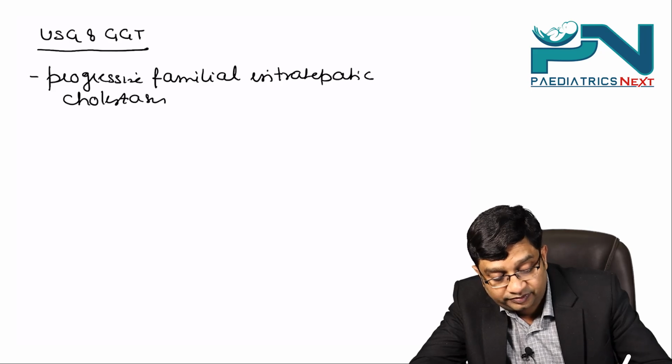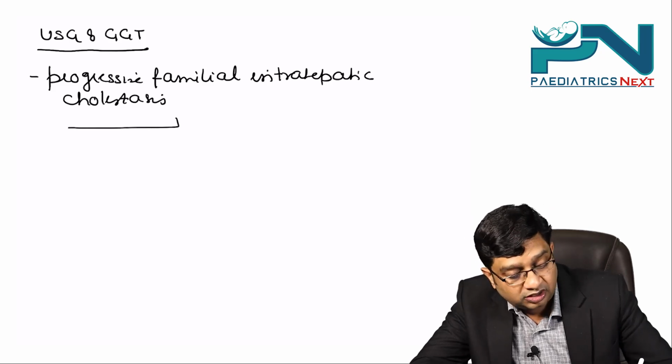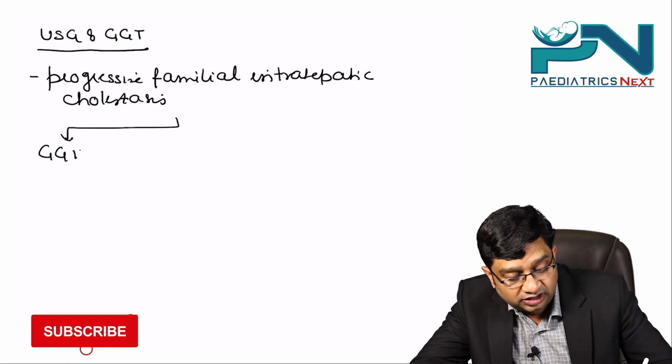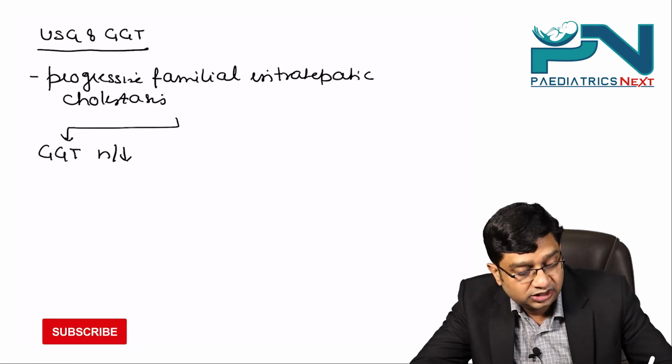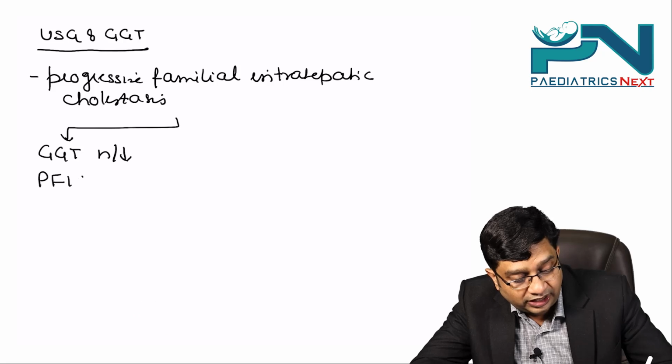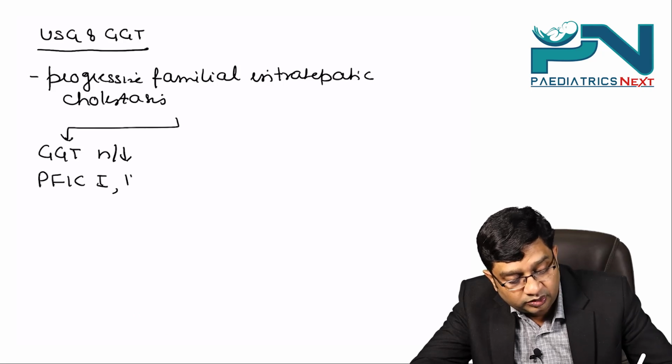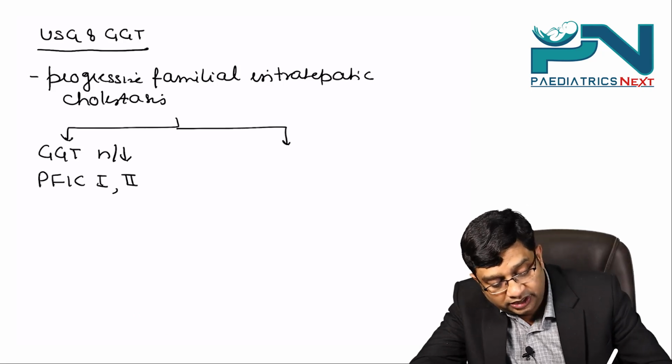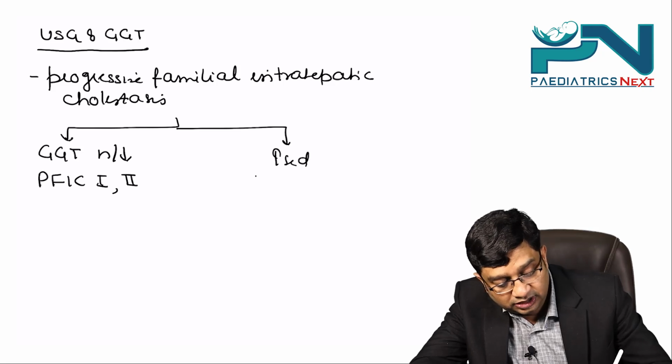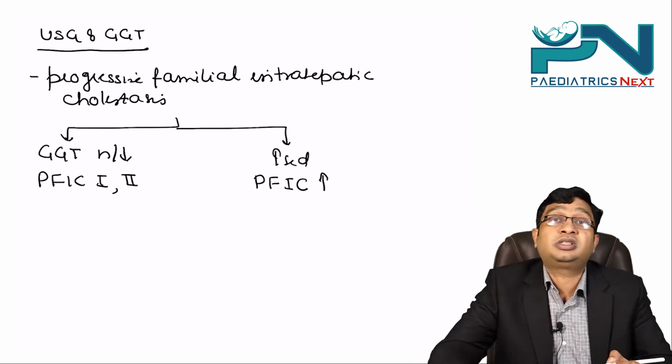Right? The levels of GGT are normal or decreased in PFIC 1 and 2, and they are increased in progressive familial intrahepatic cholestasis 3.